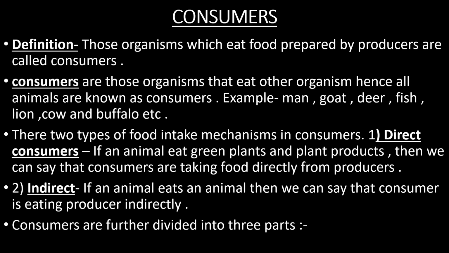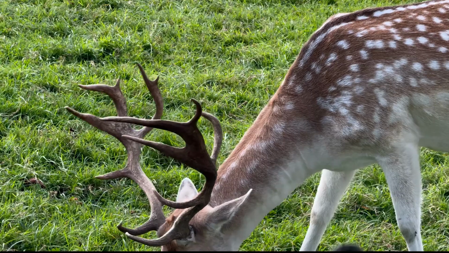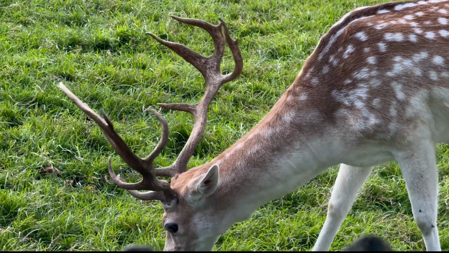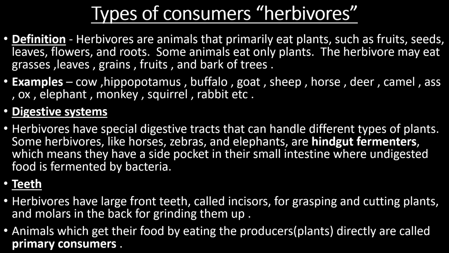So consumers are divided into three parts. Number one, herbivores. Herbivores are animals that primarily eat plants, such as fruits, seeds, leaves, flowers, and roots.